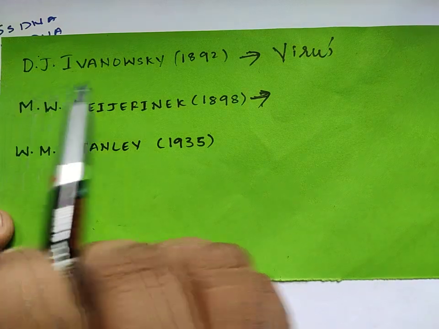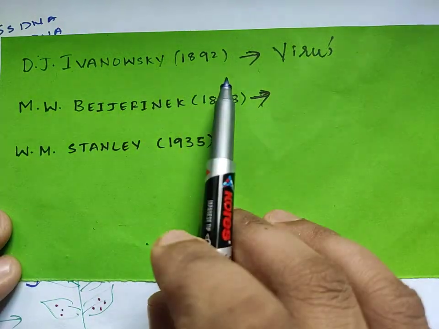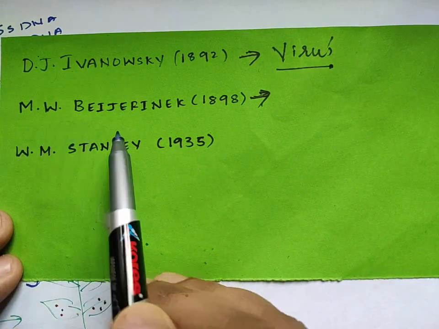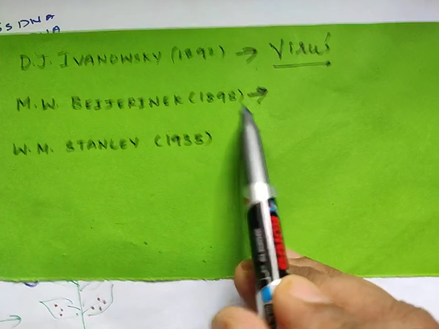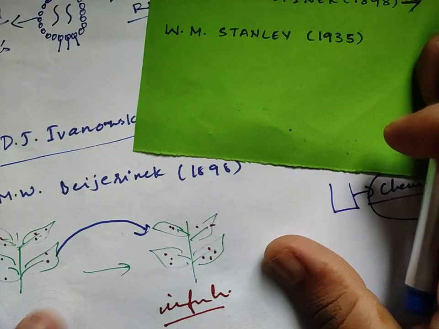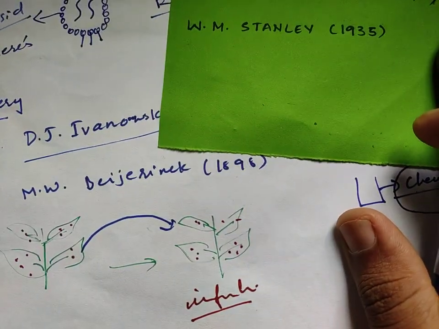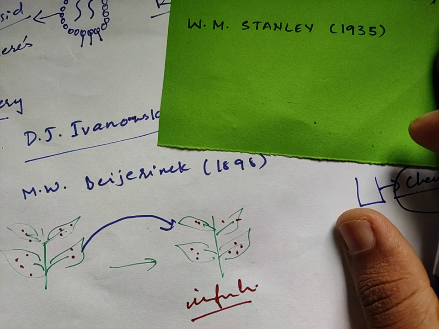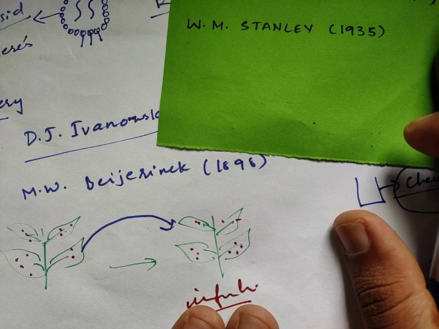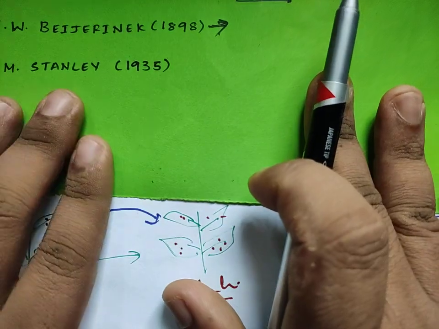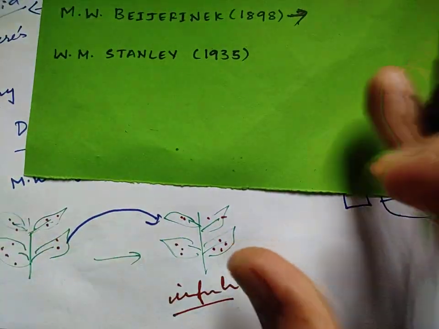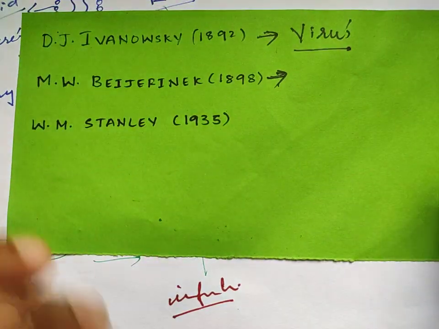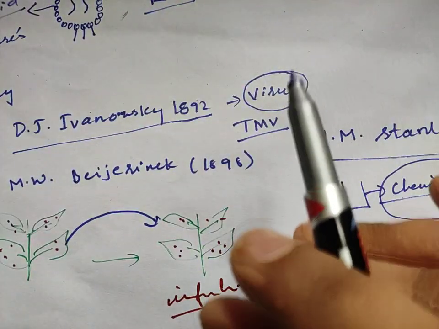Okay, so three important names we have to remember when it comes to virus. That is D.J. Ivanovsky, who in 1892 coined the word virus, and M.W. Beijerinck, who in 1898 made this experiment wherein a fluid was transferred from the infectious plant to the healthy plant, and this healthy plant also got the disease. And W.M. Stanley, who showed that these viruses can be easily stored as a chemical substance.